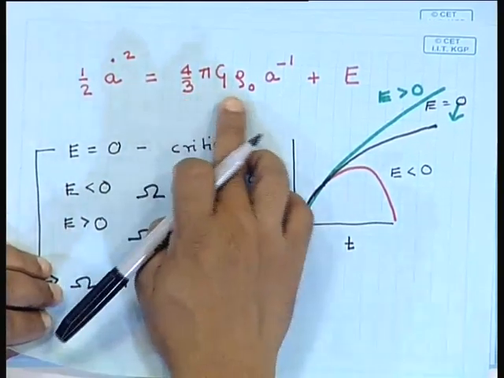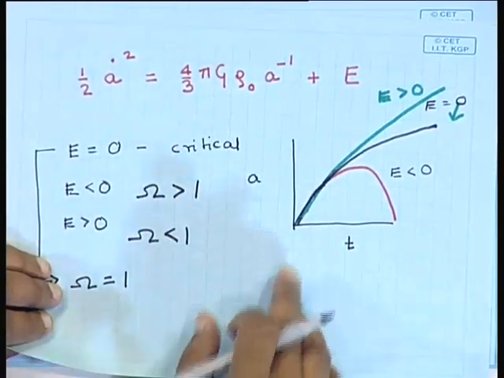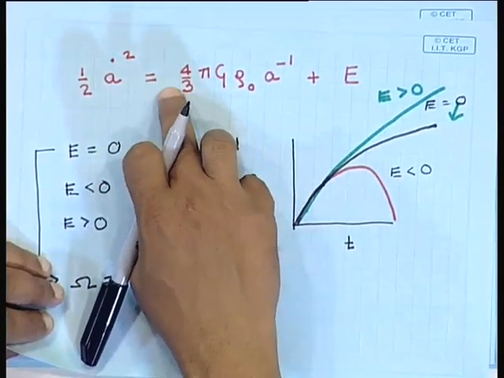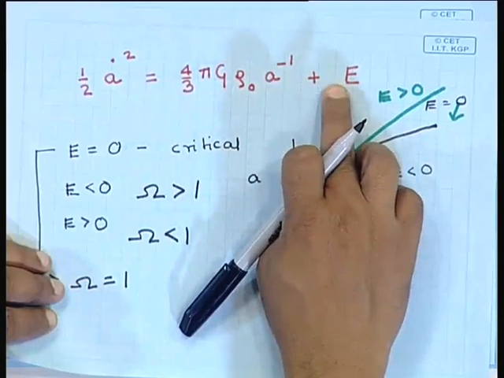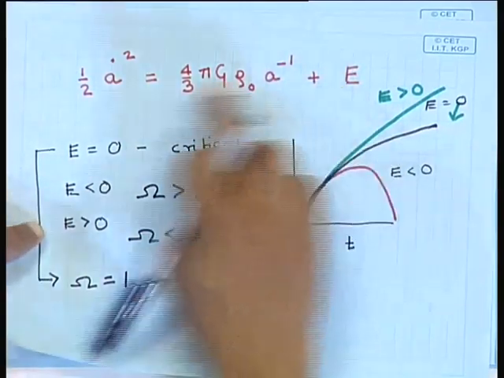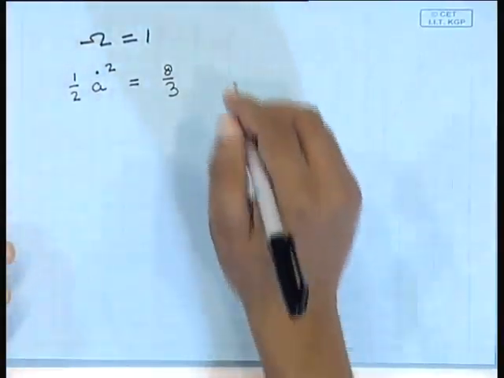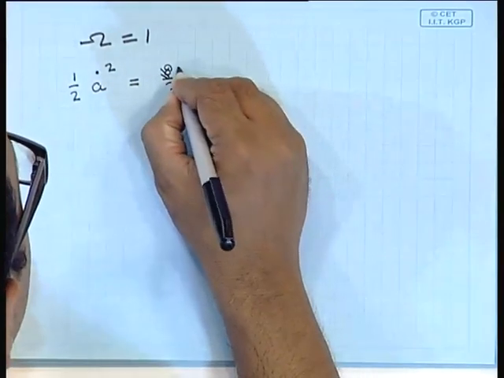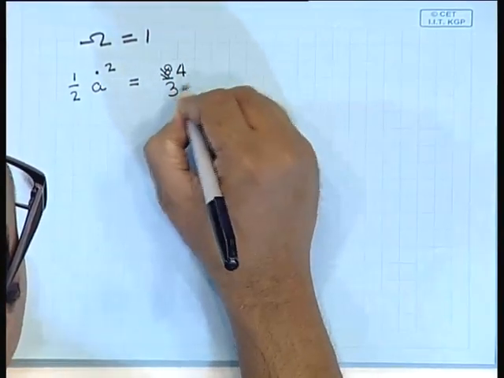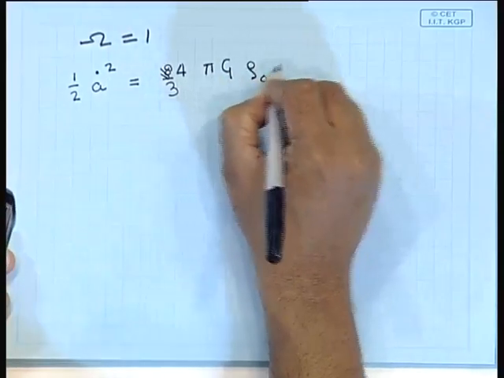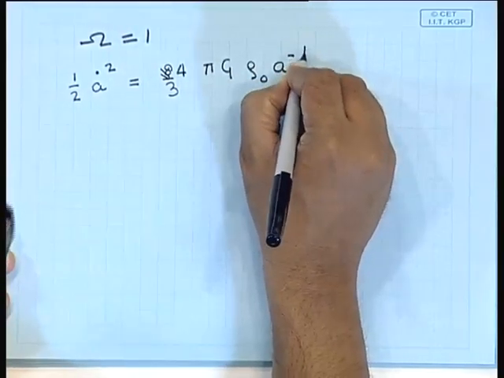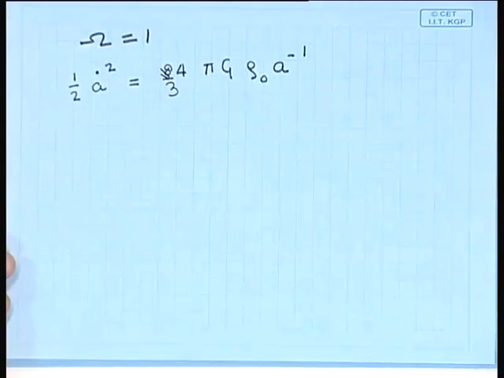That is the equation that we are interested in solving, is equal to my 4/3 pi g rho naught A minus 1. This constant E is 0. Okay. So, we are going to solve this equation. It is quite straightforward. Sorry, this is not 8, it is 4/3 pi g rho naught A minus 1. That is the equation we would like to solve.